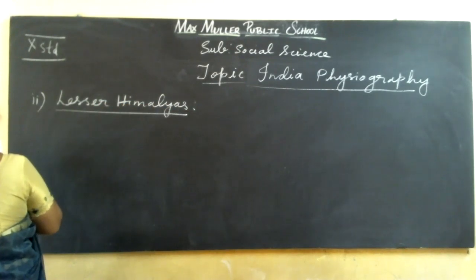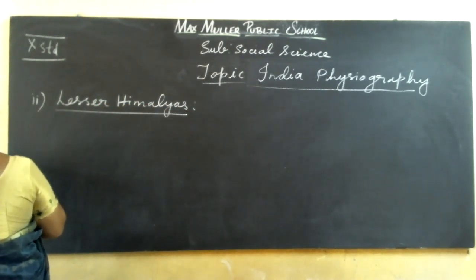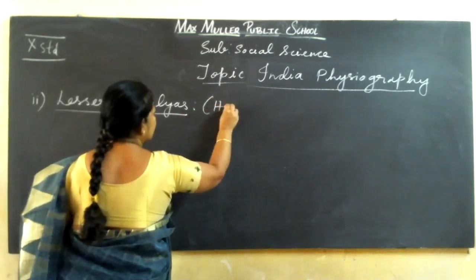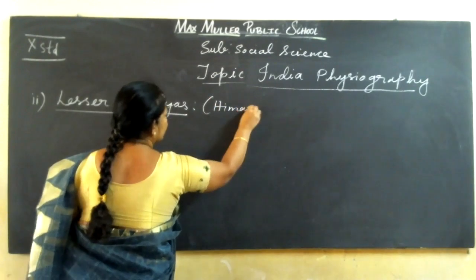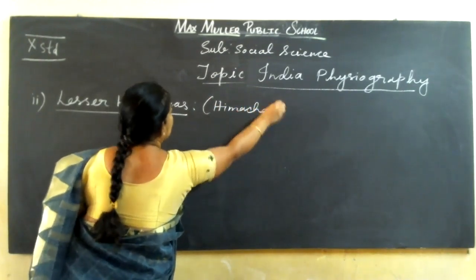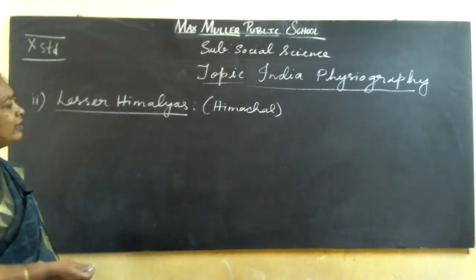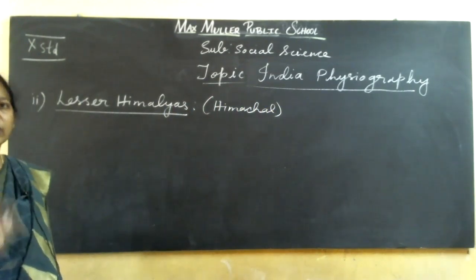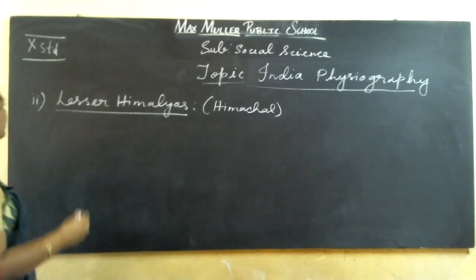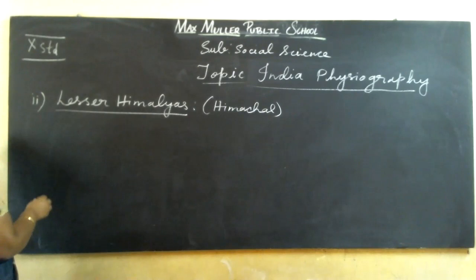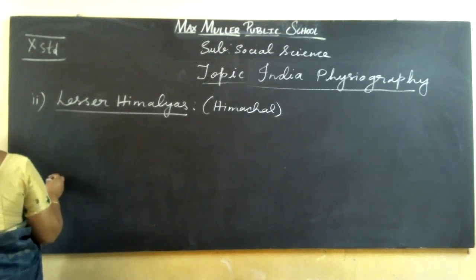And it is known as Himachal. First one was the Greater Himalayas, known as Himadri because it is covered with snow, and the Lesser Himalayas is known as Himachal, and it is also known as